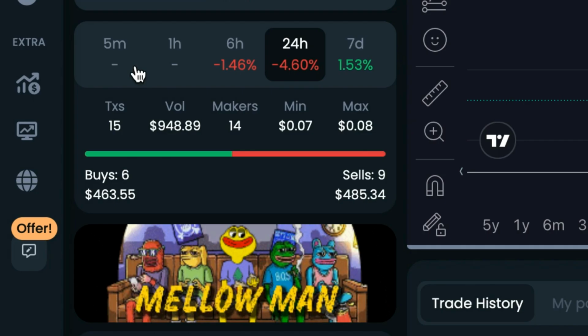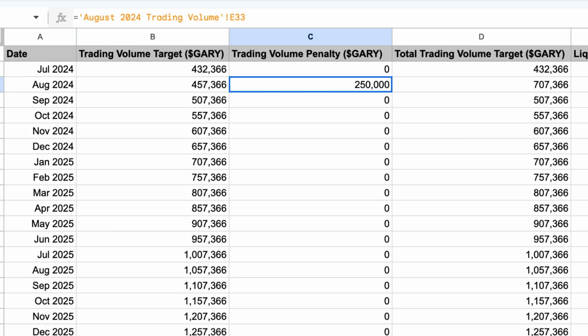Now for trading volume, come right here. We'll show 5-minute, 1 hour, 6 hour, 24, or 7-day. Now, one thing is if we don't hit our 24-hour trading volume goal, there is an additional amount that is required for the entire month. You can see that we have missed it 5 times already this month, and each day that we miss it, it adds 50,000 of the requirement for that month.